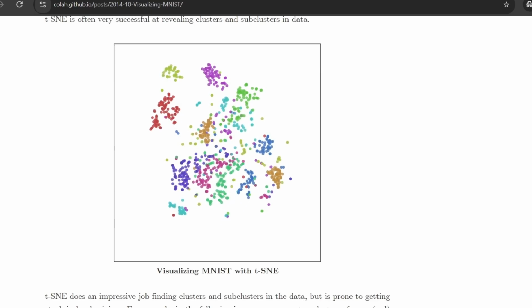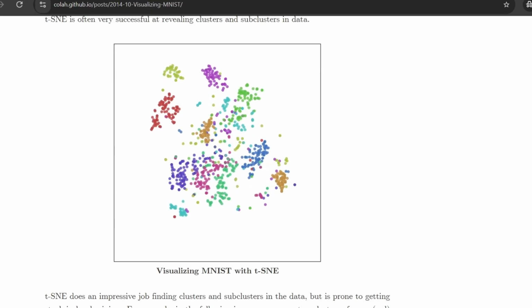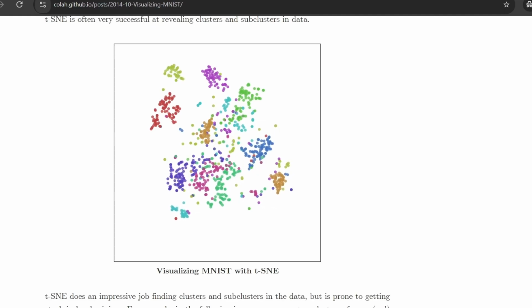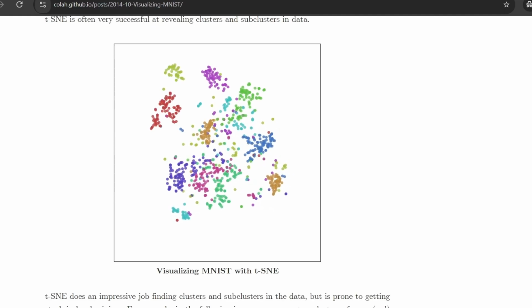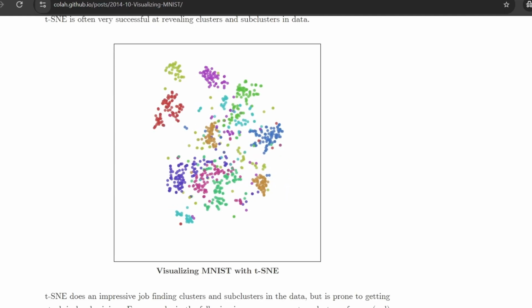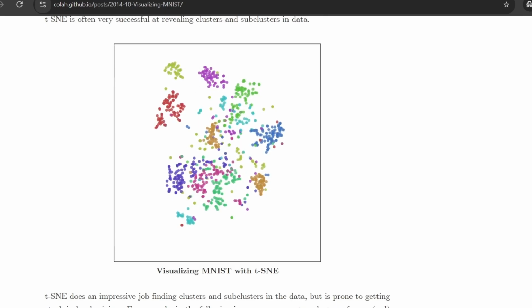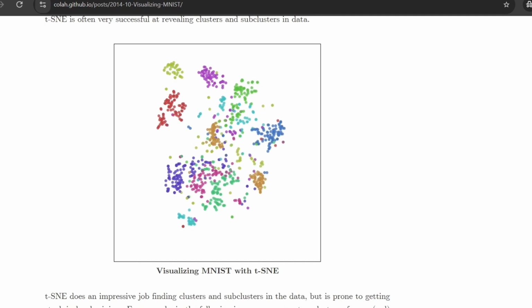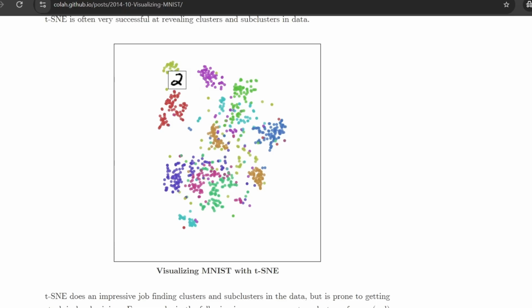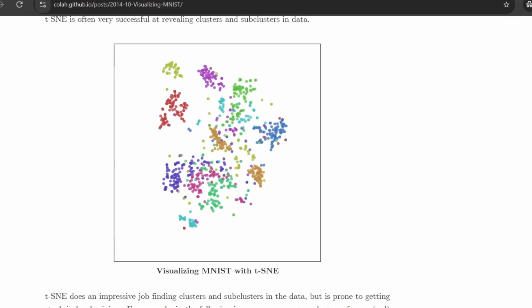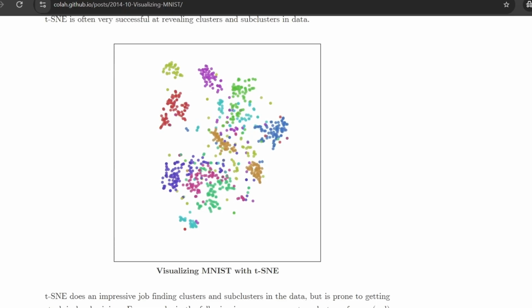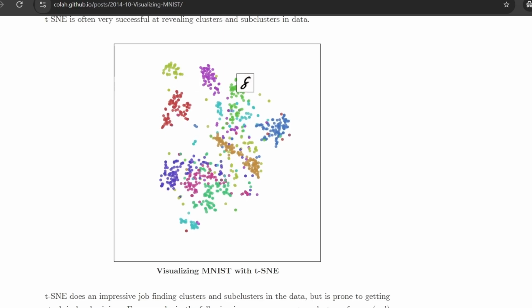What they did is they converted the images to a 2D plane. So there are 70,000 images, right? They have reduced the resolution of those images to 1 cross 2, which is a point, and then they have plotted it, right? When they plotted it and applied a y variable, which is a legend, they can clearly see the similar-looking images coming together and forming some kind of group, okay.